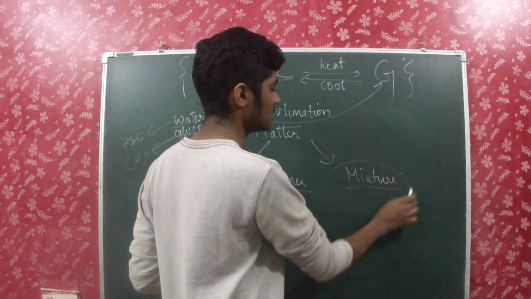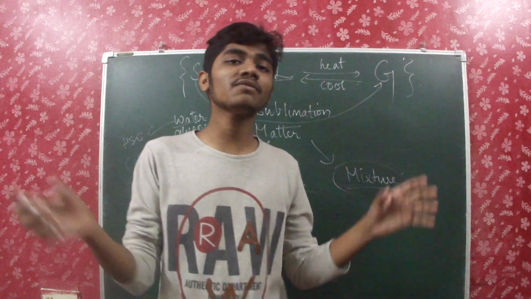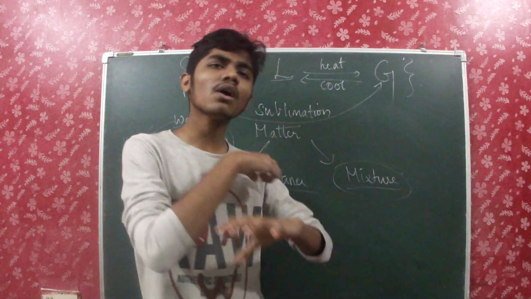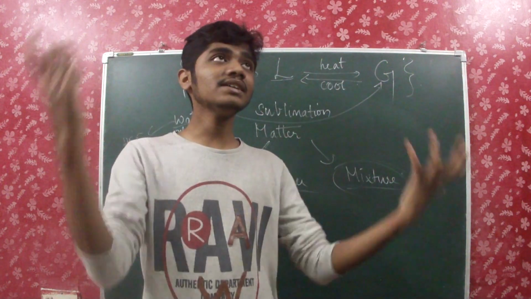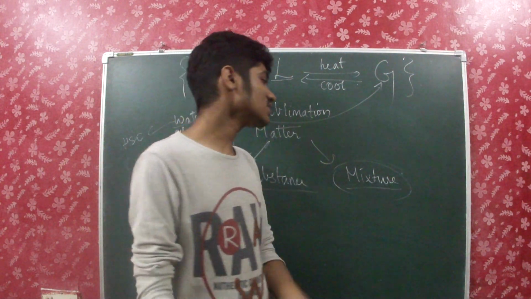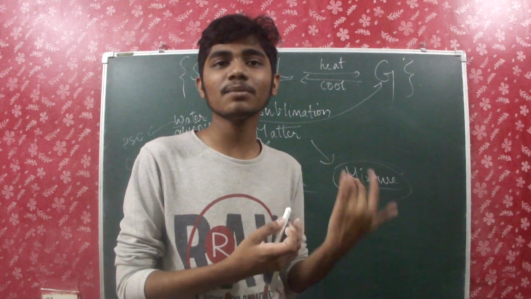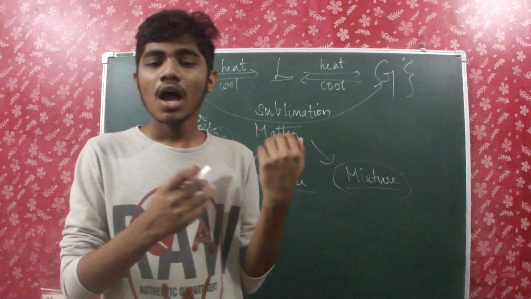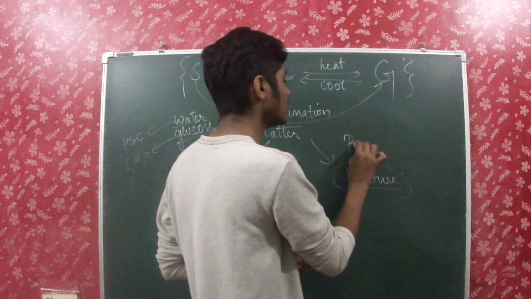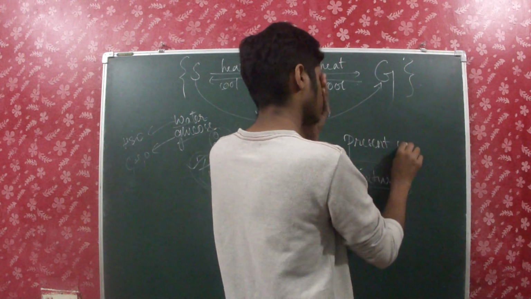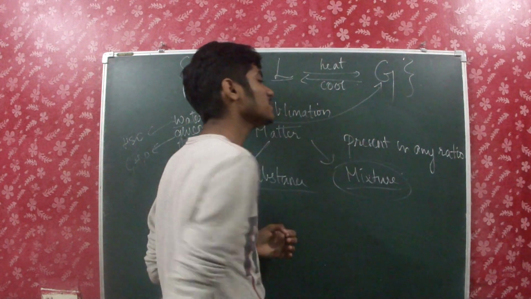What about a mixture? The word itself says mixture. A mixture consists of several pure substances of different chemical nature. So it will consist of a lot of types of particles, and each particle will have a different chemical nature, and thus the entirety will be so different. Mixtures are made up of two or more pure substances, and they may be present in any ratio. If possible, they can also be separated.